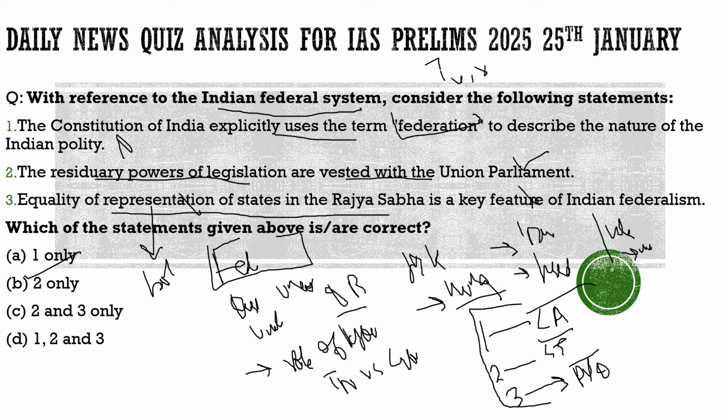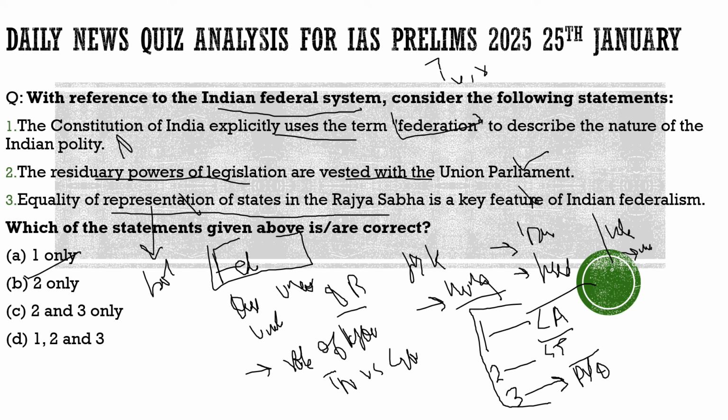Our status, even though we have dual governments, but the citizenship, there is only one citizenship in India, that is the citizen of India. We can't be the citizen of Maharashtra and at the same time be the citizen of India. That is not the case in our country, as we are seeing the cases in US. So with this, I hope you had understood the topic as well as the question.